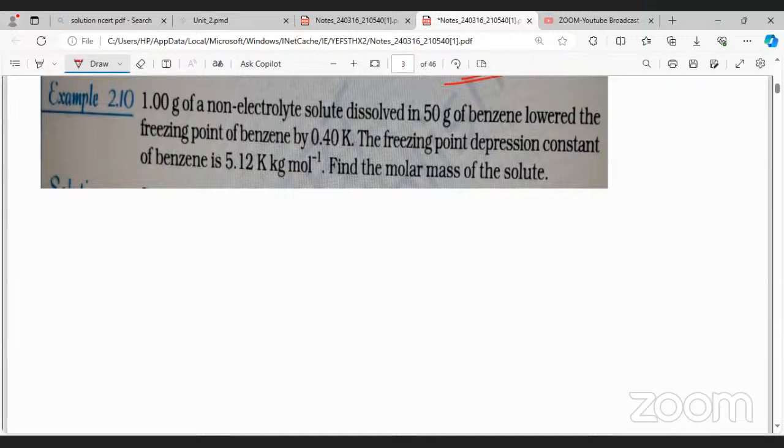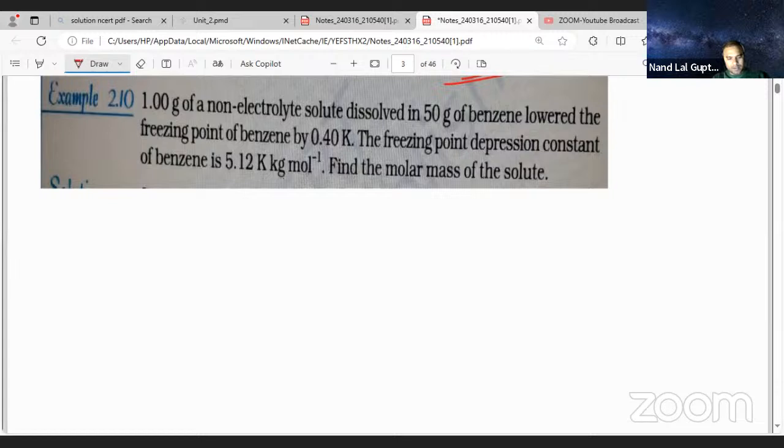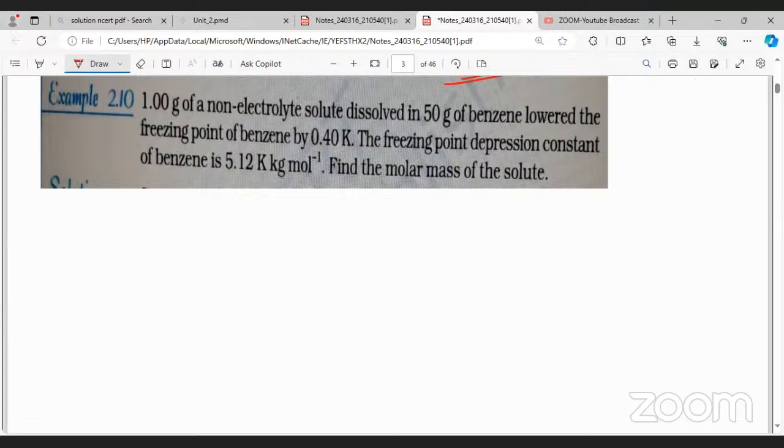100 gram of non-electrolyte solute dissolved in 50 gram of benzene lowers the freezing point. Find the molar mass of the solute. Solute means we have to find out M2.